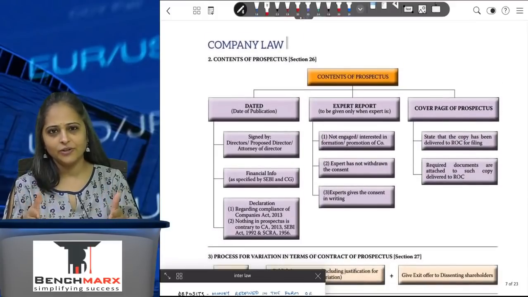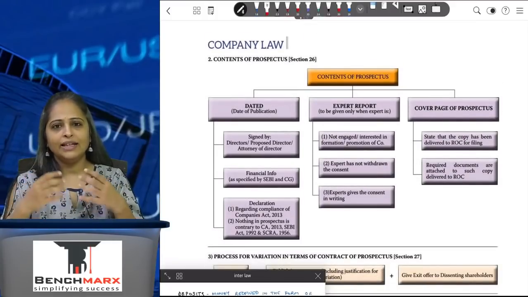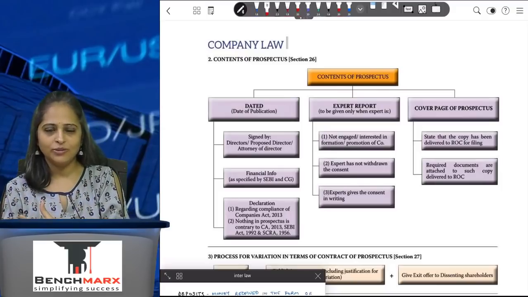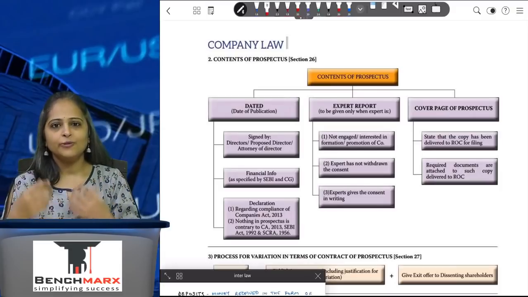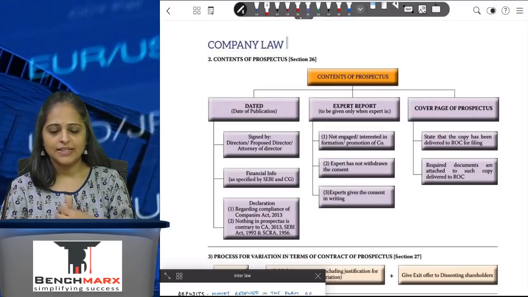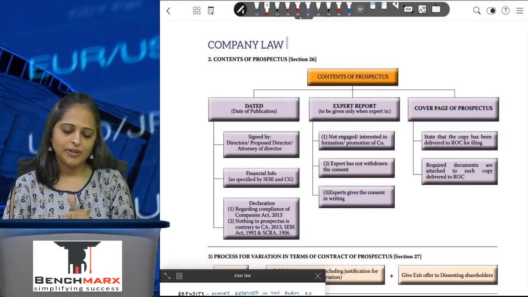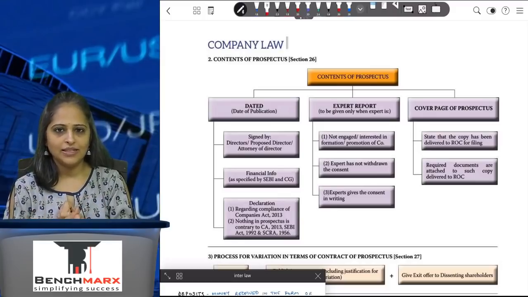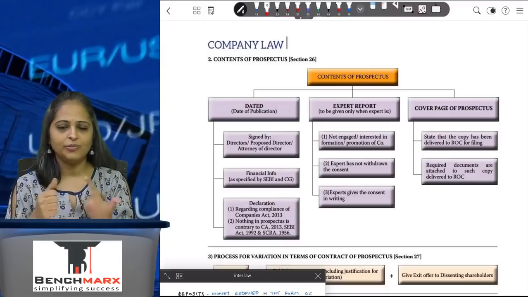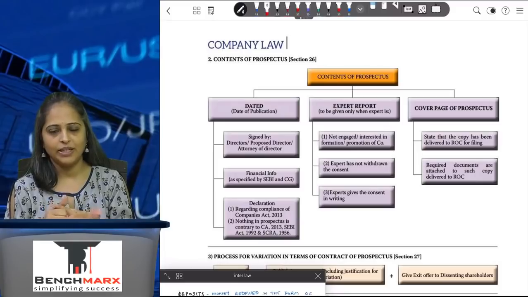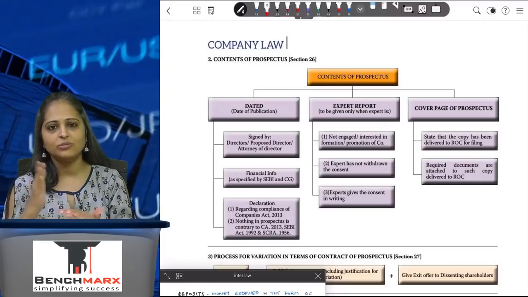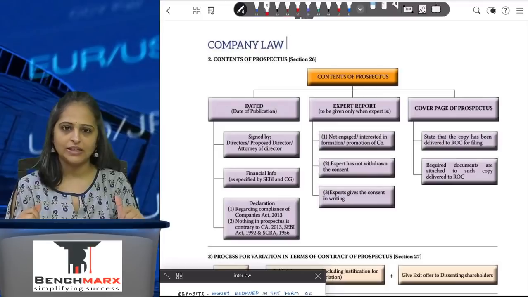So what the contents of the prospectus are has been given, and these contents of the prospectus have to be filed with SEBI and with the registrar of companies before you actually make the public issue of shares. Now there are three different types of prospectus. One you have is the abridged prospectus, one is the shelf prospectus, and one is the red herring prospectus. What is the distinction between the three different kinds of prospectus?